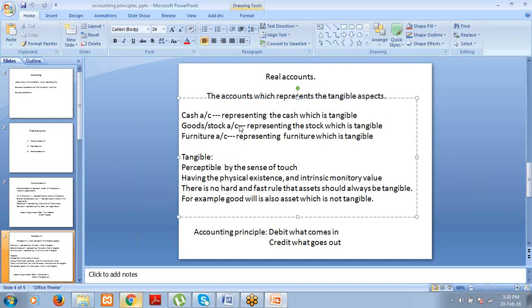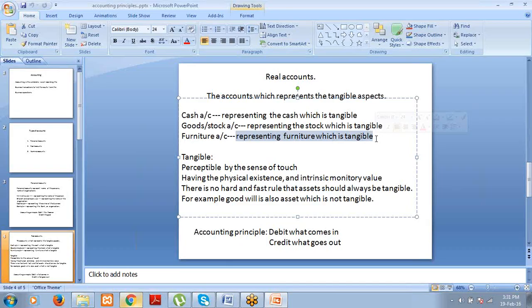Goods account means it may be a raw material, a finished good, a packing material, stores and spares, anything. Goods or stock account represents the stock which is tangible. Similarly, furniture account representing furniture which is tangible. Furniture account is a real account. Goods account is a real account. Cash account is a real account. Building account is a real account. Land account is a real account. Vehicle account is a real account. So like that, all the aspects which you can touch, which have intrinsic value, which have physical existence, are covered under real accounts.